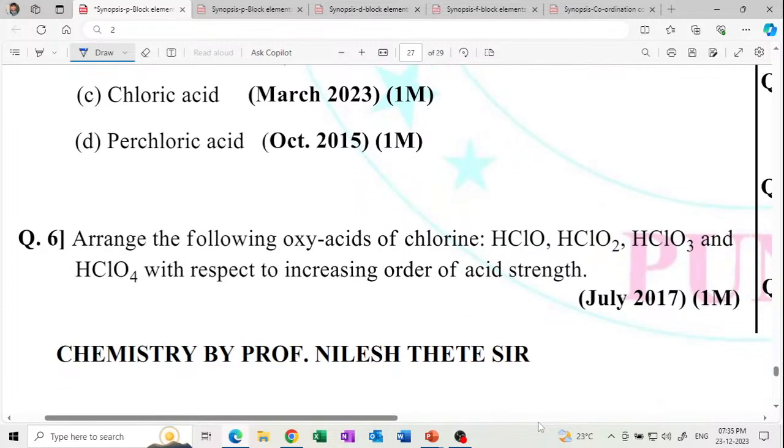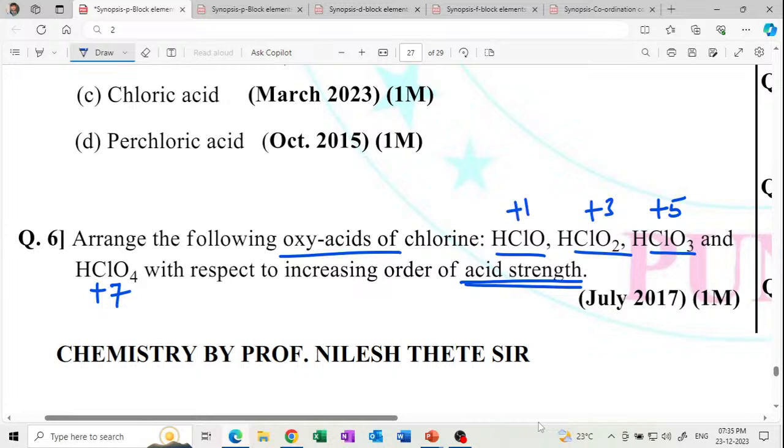Next, arrange the following oxoacids of chlorine, HClO, HClO2, HClO3, HClO4, in increasing order of their acid strength. How does acid strength increase? If the oxidation state increases, acid strength increases. This is +7, this is +5, this is +3 and this is +1.